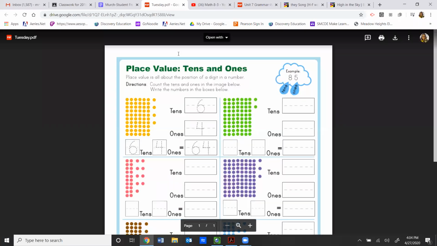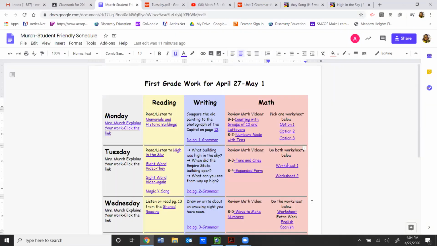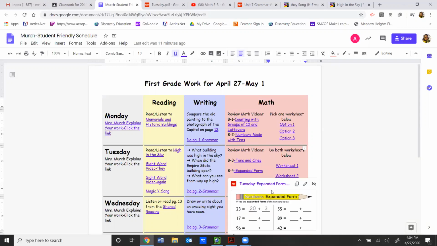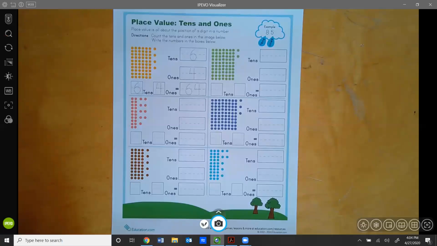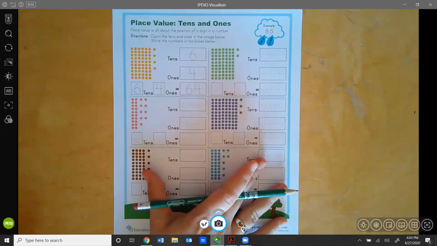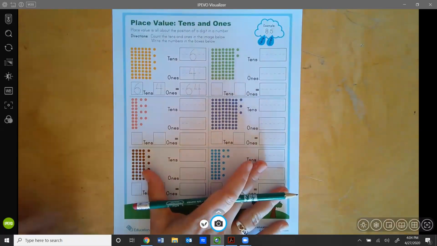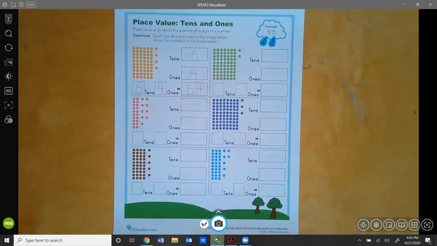And I'm going to show you the other one right now. Click on worksheet number 2, and then click on that to open it up. And we are going to put on my other camera, and look at and read these together. Okay. So again, you don't need to print these out. I printed them out just so I could write a couple things down for you. You can definitely just do this on a scratch piece of paper and just sort of copy the problems.